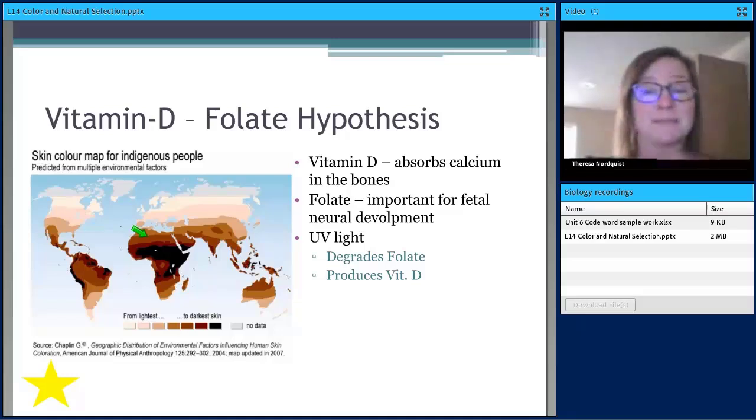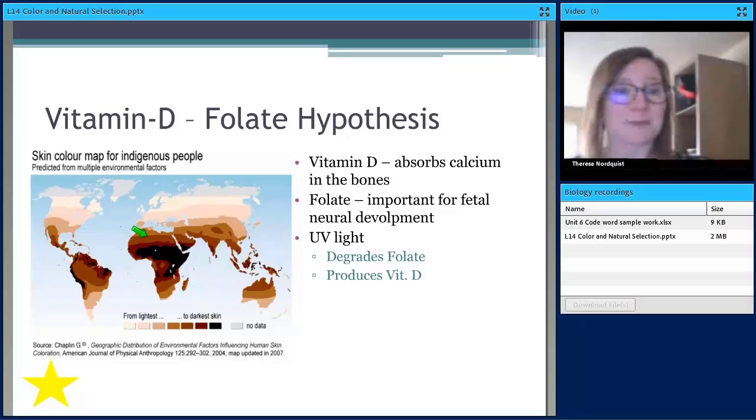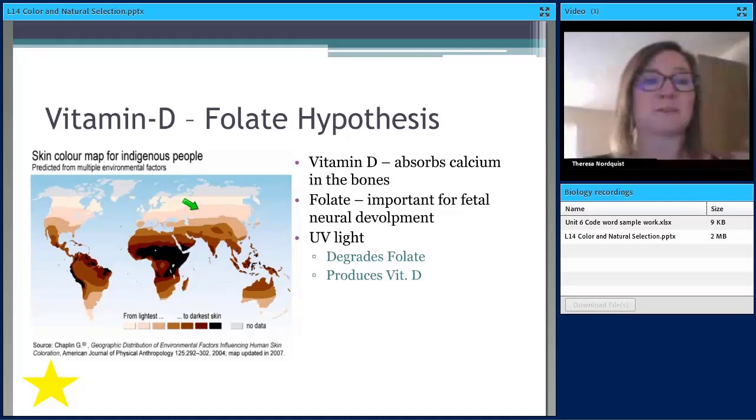So then they were able to make more vitamin D, have a higher fitness, be able to survive and reproduce and pass on that trait. And those mutations continued to be selected for as you moved away from the equator.